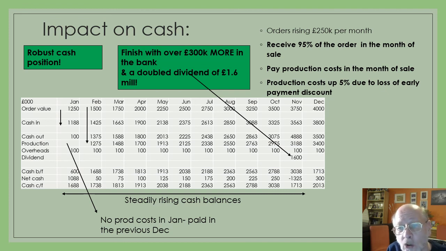By October, we've got 3 million cash carried forward. We've actually got enough to pay a 1.6 million dividend. Remember, last year we only paid 800,000. This year 1.6 mil, and we still haven't run out of cash. We actually finished the year with more than £2 million in our balances, despite paying a 1.6 million dividend.